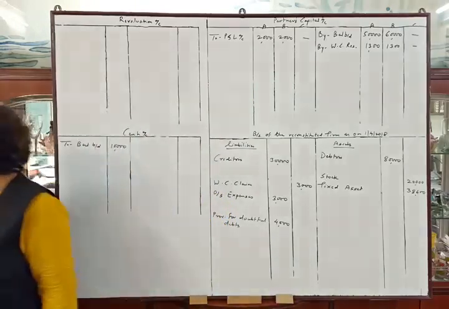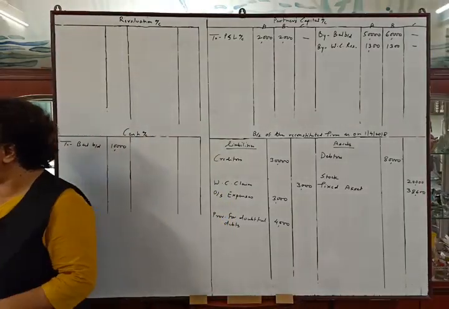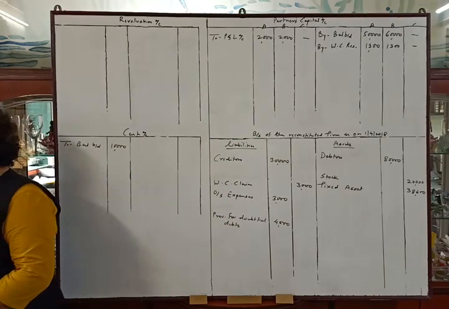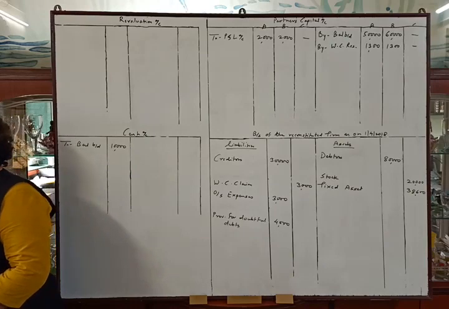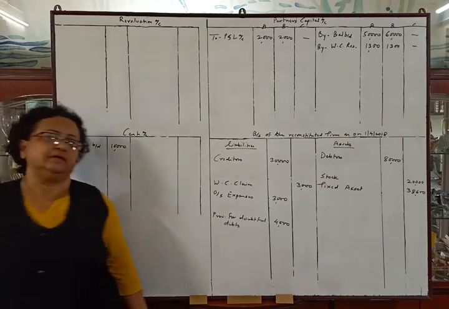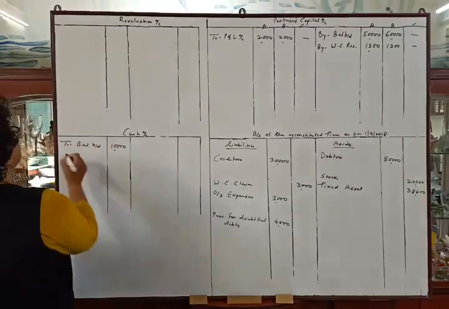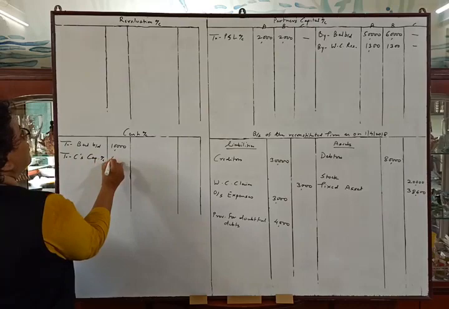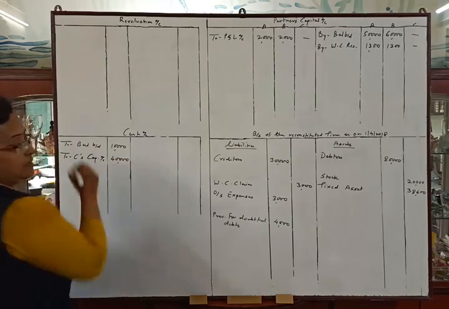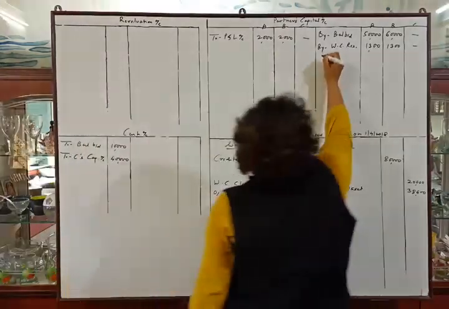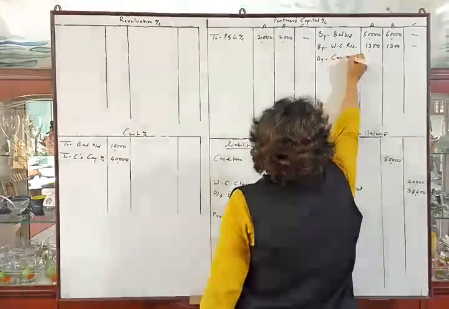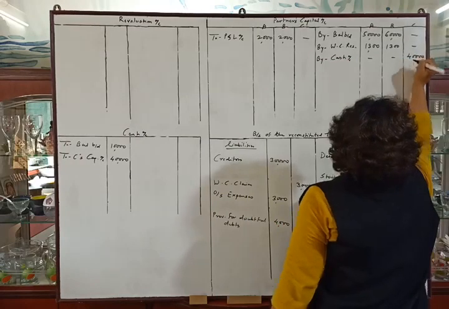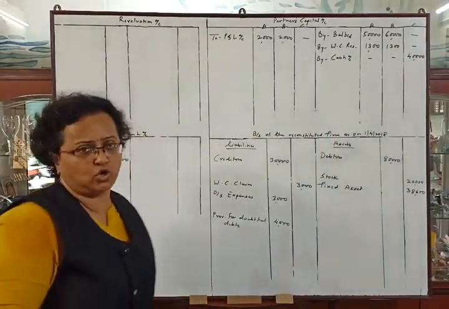See the adjustment. After the balance sheet and before the adjustments, they have told us that C was taken into partnership on 1st April. C brought rupees 40,000 as his capital. So the first entry will be in the cash account debit side, to C's capital account 40,000, and the second posting is in the credit side of the capital account, by cash account 40,000 in C's column and dash in the other columns.